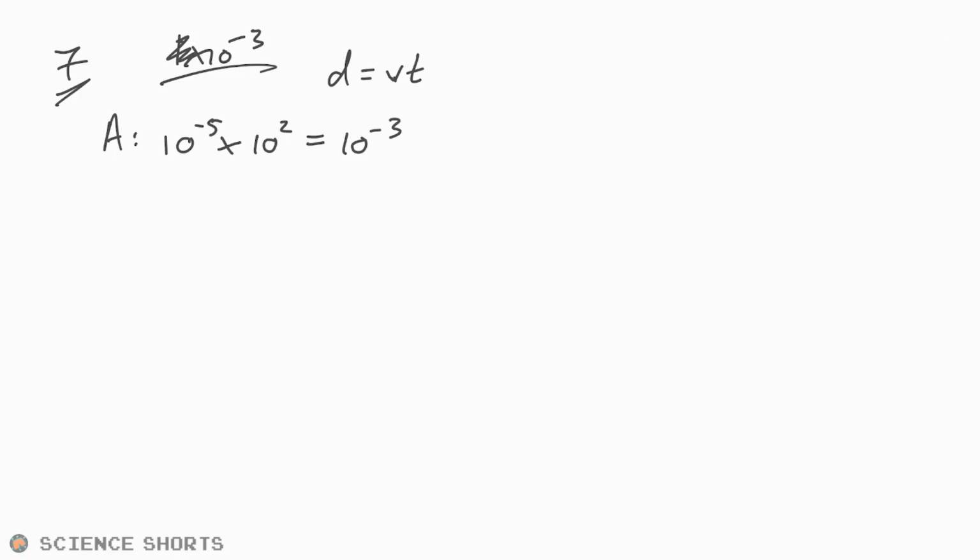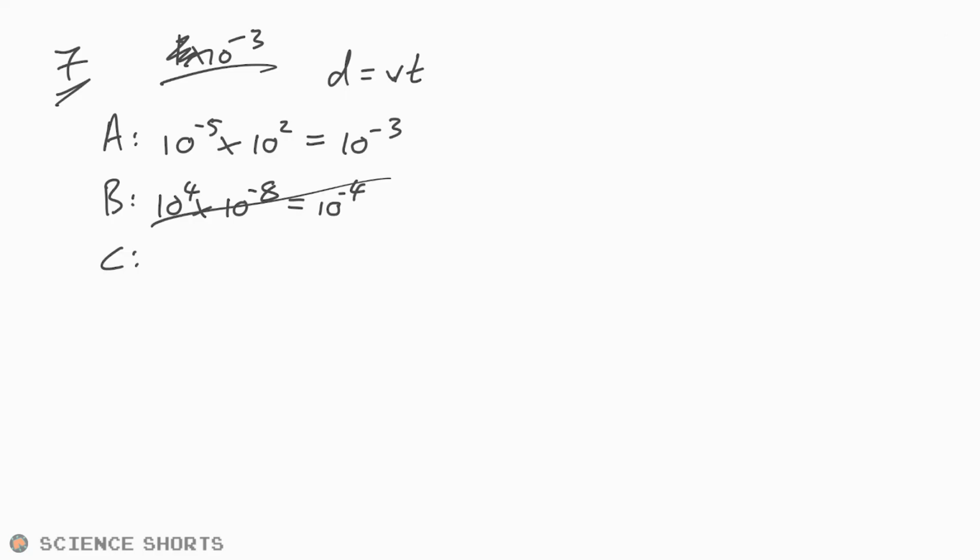Is it worth checking the other ones? I think you can check the other ones yourself. Yeah, fine, let's do it. So 10 to the 3, but that would be 10 to the 4. And then times that by 10 to the minus 6, minus 7, minus 8. So nope, that's not going to give us minus 3. That's going to give us minus 4.